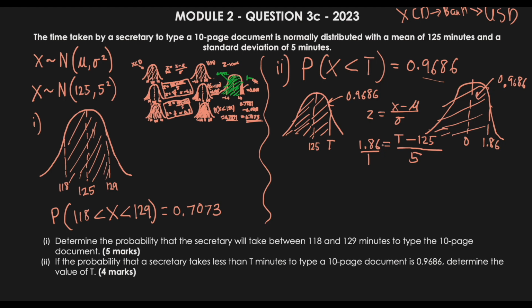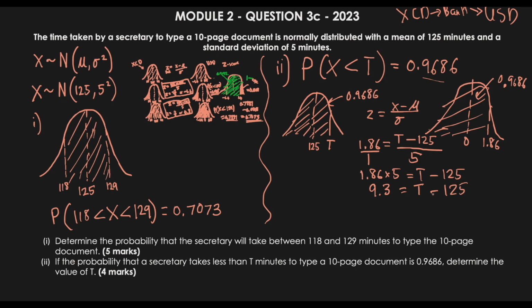So 1.86 times 5 is equal to t minus 125. Once we work that out, 1.86 times 5 is 9.3, which is equal to t take away 125.